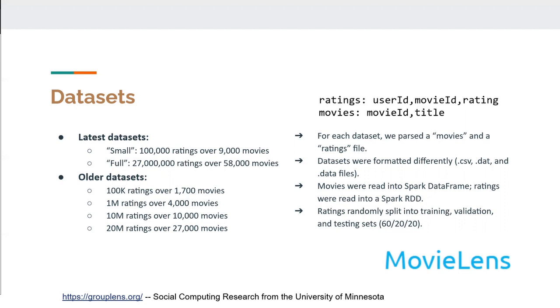The ratings contained a user ID, movie ID, and movie rating. And then the movies contained the movie ID and title. The data sets were formatted differently depending on how old they were. Some of them were in CSV formats, some of them were in .dat, and then some were in data files. So we did have to customize our programs to accommodate those different formats. The movies were read into Spark data frames, and the ratings were read into Spark RDDs. The ratings were randomly split into training, validation, and testing sets, and that was a 60-20-20 split.